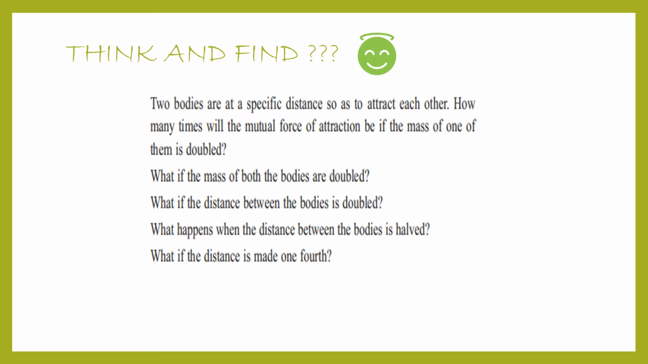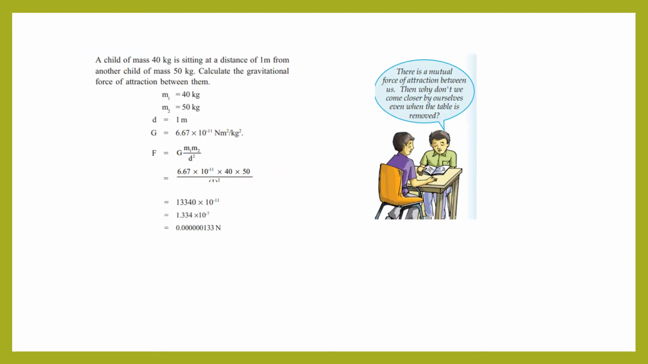What happens when the distance between the bodies is halved? If d is equal to half d, what will be the result? What if the distance is made 1/4? If d is equal to 1 by 4d, then what will be the result? So you can find out the answers and tell me. Okay, next move on to some other question.